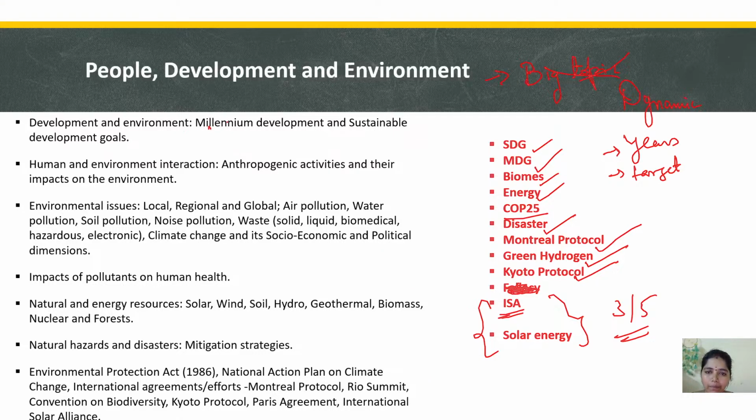So MDG and SDG are very important. We have a topic like anthropogenic, man-made pollution, anthropogenic activities that we can cover, right? For all these things, we can write one-page notes: what is the target, which ministry it comes under, and some important points. We can make short notes and stick them on a wall or in your notebook.